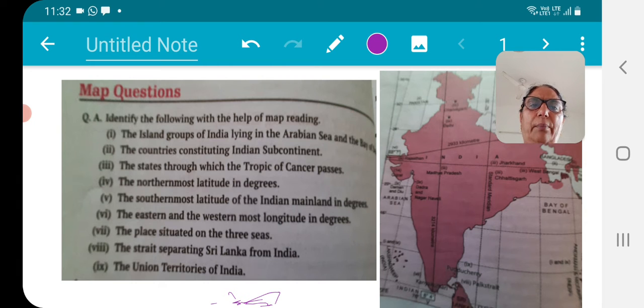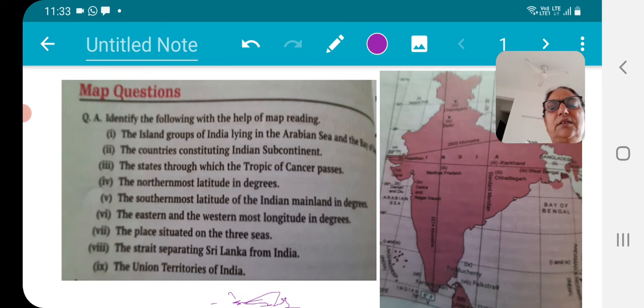I am giving you these exercise questions from your book that are very important from the examination point of view as well as for your further competitive exams. So please take care, listen to me, I will mark here and accordingly you will mark the things there.